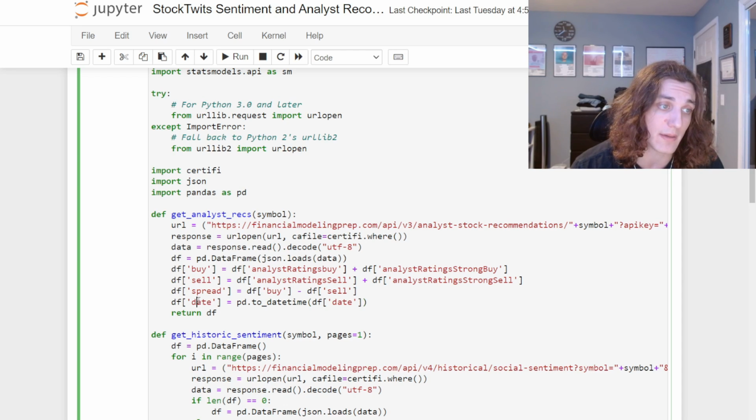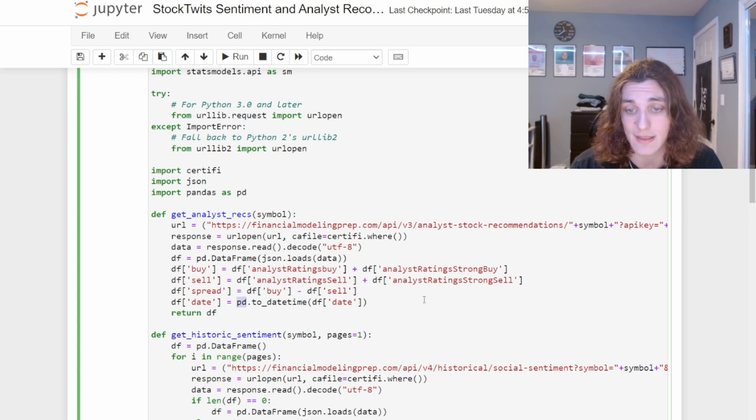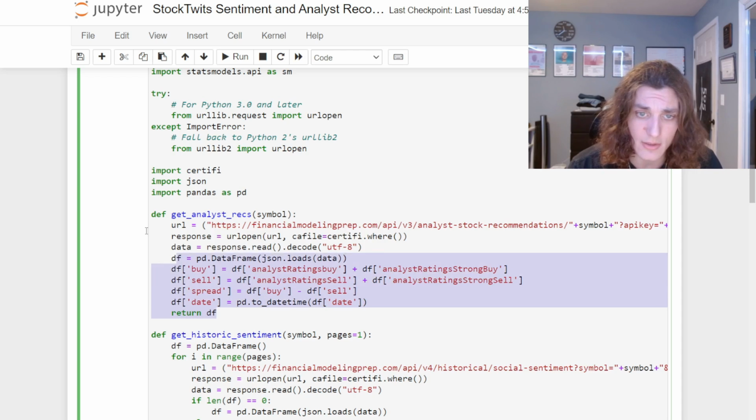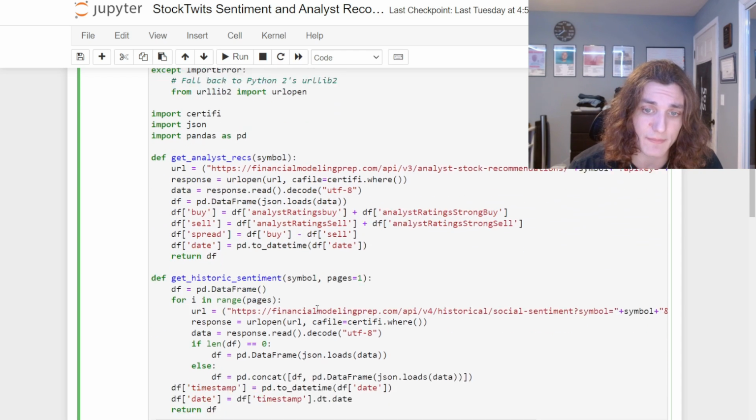And then I'm going to convert the date variable to a pandas datetime variable so I can merge it with the historic social sentiment. So that's going to do it for the get analyst recs function.